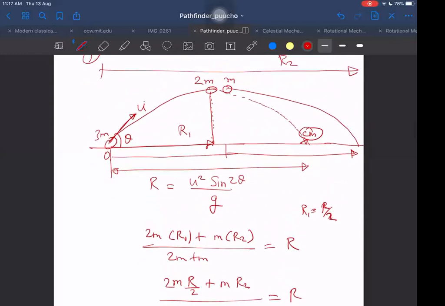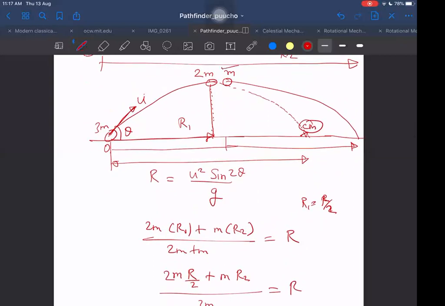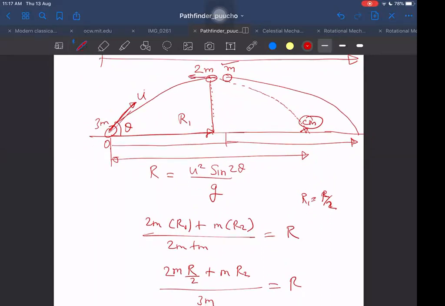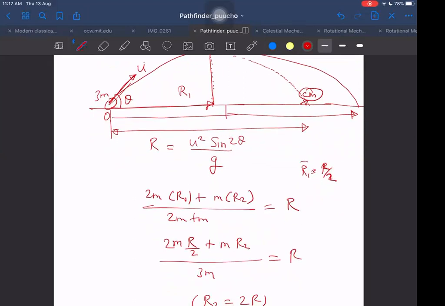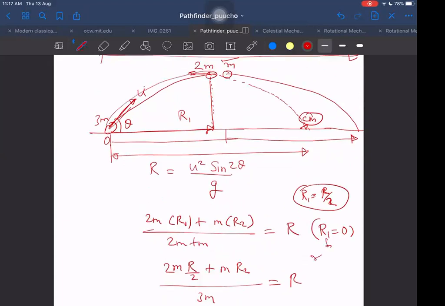One thing I have normally seen, although they can obviously change the questions anytime, is that it may not be exploding at the highest point. It may be exploding somewhere else. And one question which they usually ask is that one of the masses, the 2m mass, just returns back to the point of projection. That is also one common question. The only difference in that case will be that R1 we have to put as 0, because if it returns back, R1 will be 0. This is the case of returning back towards the origin, and this other one is the case when it is just falling vertically down.